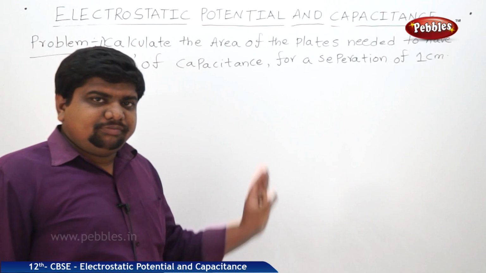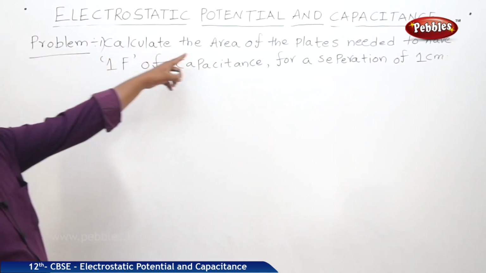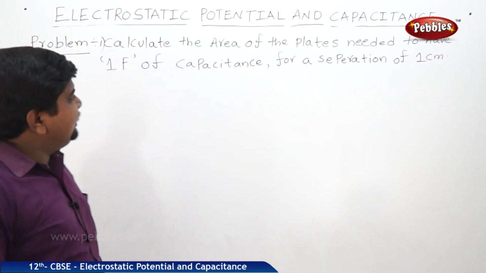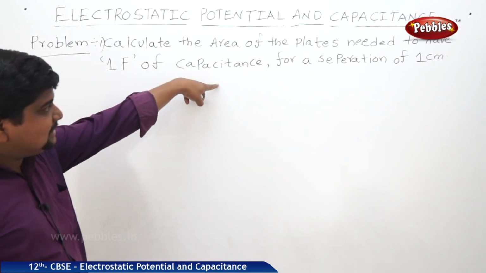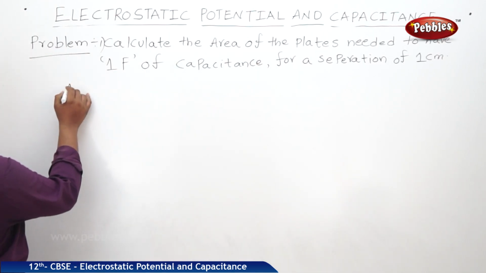Now we will see one problem based on the C is equal to epsilon naught A by D formula. Calculate the area of the plates needed to have 1 farad of capacitance for a separation of 1 centimeter. See, the solution of the problem is like this.